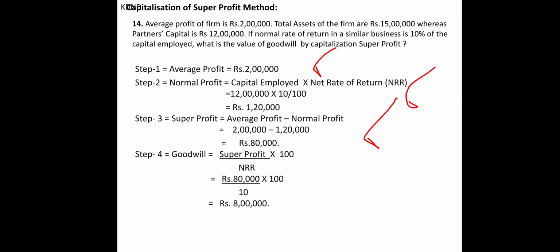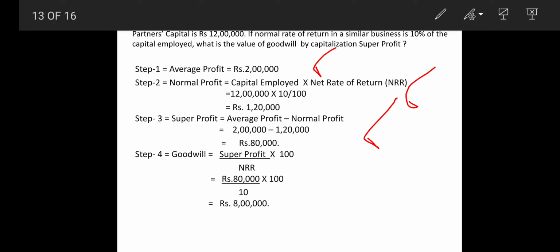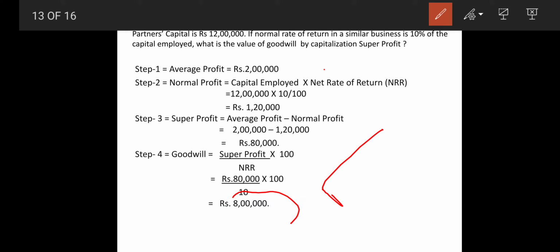Now apply the formula of goodwill. So goodwill is equal to super profit divided by NRR multiplied by 100. Just apply the formula, because here only this much is changed, that is, super profit is divided by NRR. So we got the answer, 8 lakhs.